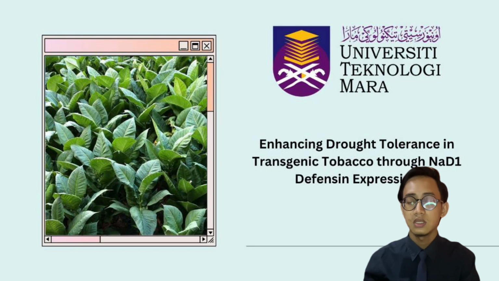NAD1 defensin is an example of an AMP that exhibits antifungal and insecticidal properties. Overexpressing NAD1 in tobacco plants enhances their drought tolerance. This finding highlights the role of AMPs in plant stress responses and their potential for improving crop resilience.